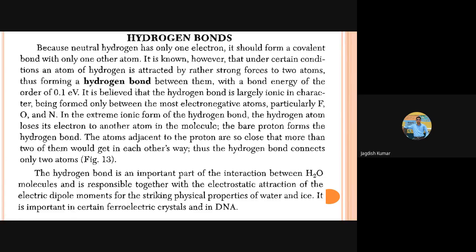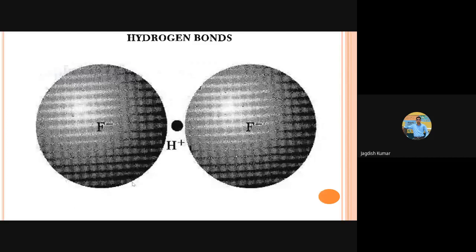So in many biological systems, water, DNA, hydrogen bonding plays a very crucial role. The main message of the story is that hydrogen is very, very small in size, it is like one proton, right? So it's a kind of ionic bond, but not exactly, we can't say it is just an ionic bond, because hydrogen is very, very small.